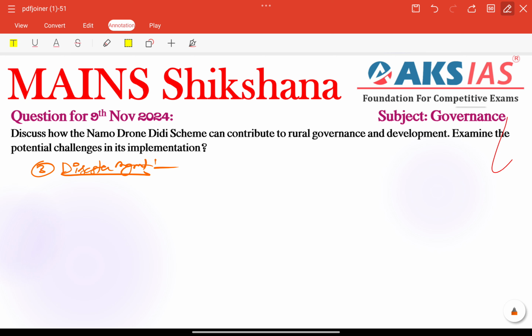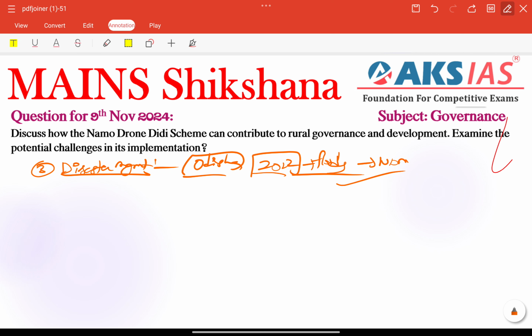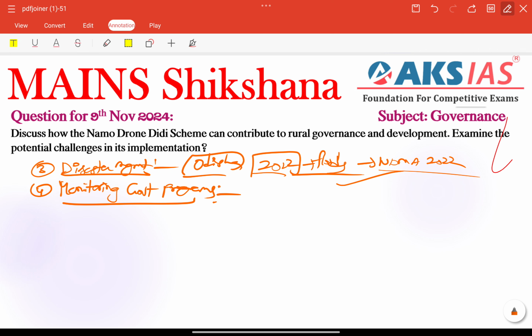Drones monitor flood damage or forest fires and provide real-time data for quicker disaster response. For example, we can connect Odisha. In Odisha, drones improved disaster management during the 2022 floods also. According to the NDMA report, we can connect these particular issues. So the next important thing is monitoring our government programs. That is also a very important contribution from this Namo Drone Didi scheme.